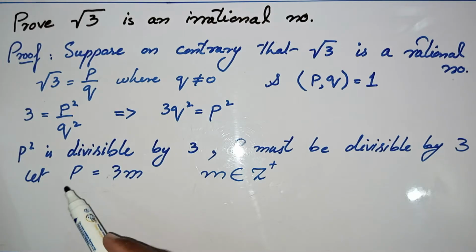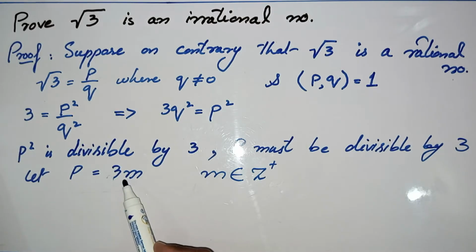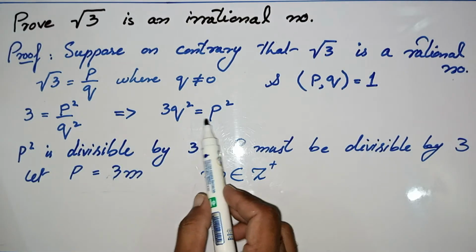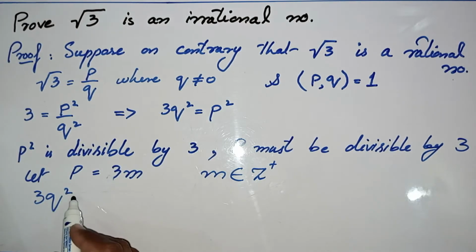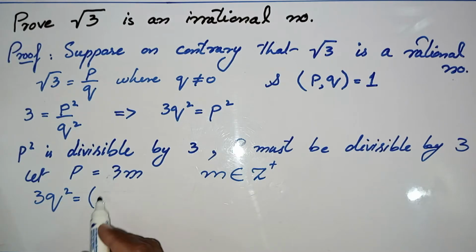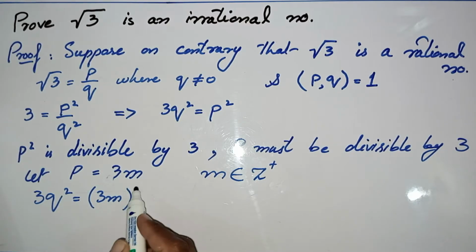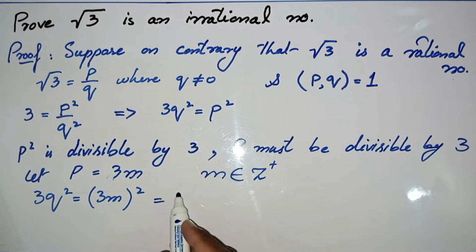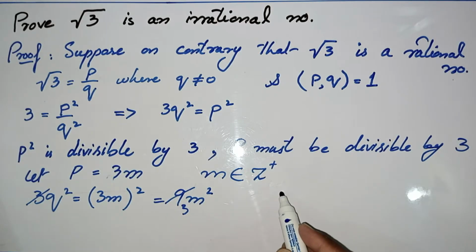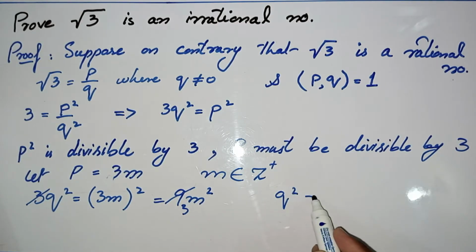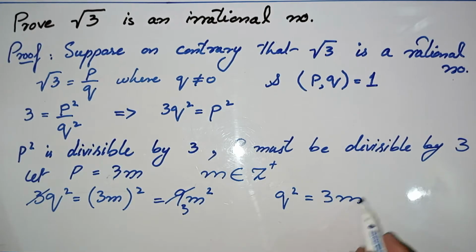When we suppose P equals 3m, after putting this value of P in this equation and further solving, we get 9m square. We get the result Q square equals 3m square.